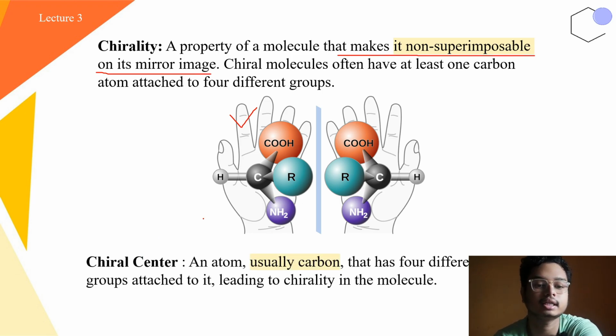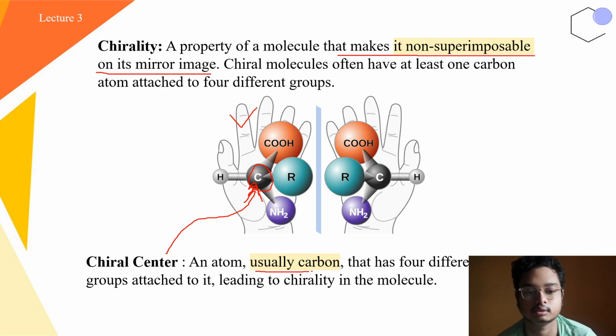And what is a chiral center? A chiral center is an atom, usually carbon, that has 4 different groups attached to it. Here is the carbon that contains 4 different groups, leading to chirality of the molecule. So here, this particular carbon is the chiral center. Now you may be wondering why mostly carbon-dominated chiral centers we have observed.